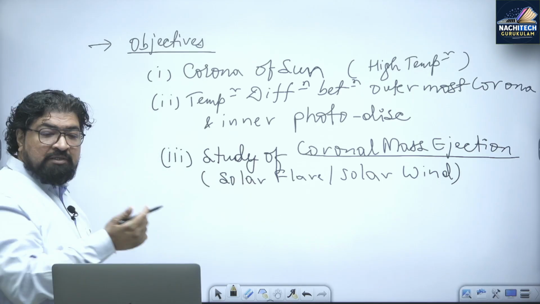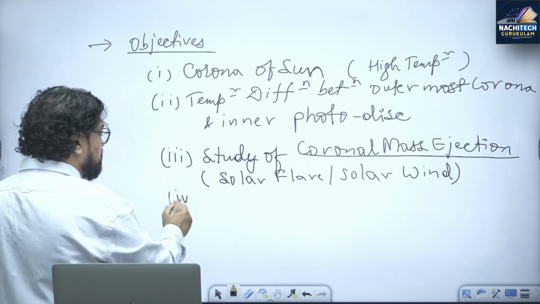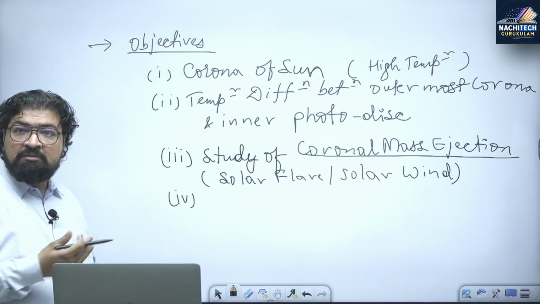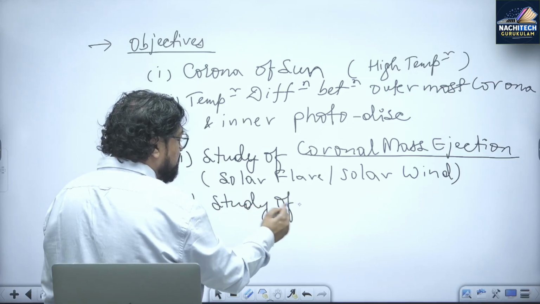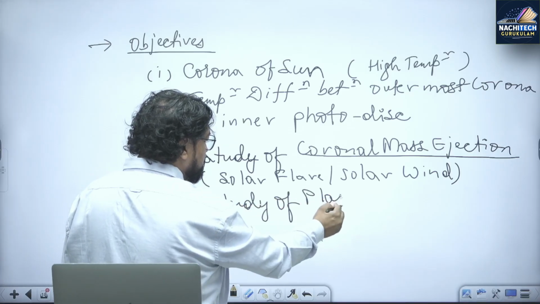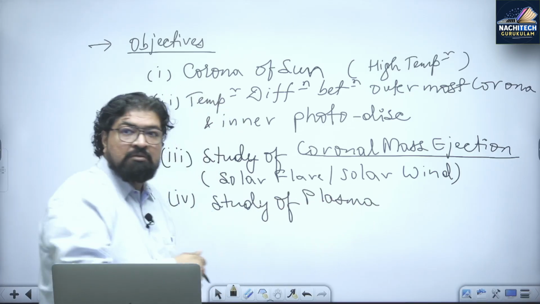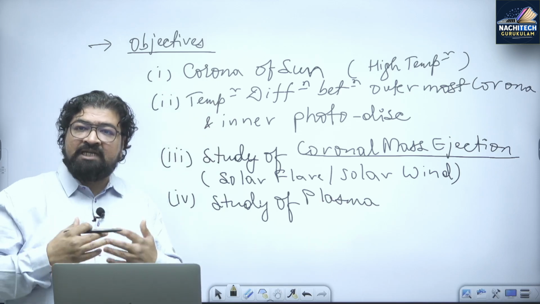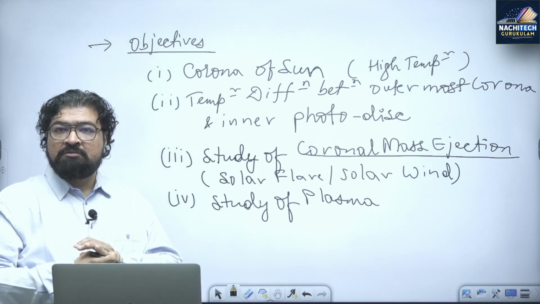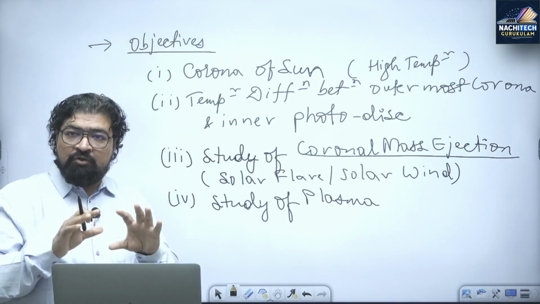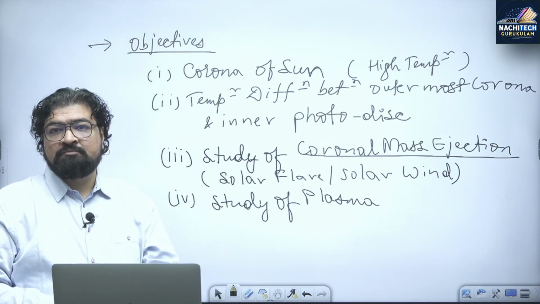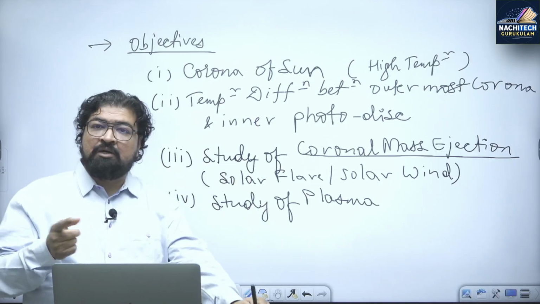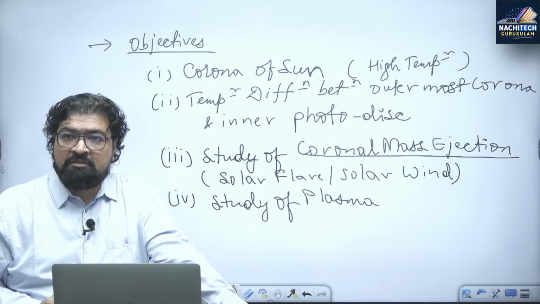Then the study of plasma, right? Whatever the sun is made of, plasma. Scientific expedition, scientific study. So when you are writing an answer, bring the key points. Let's say the question comes, how is it important for India's development.